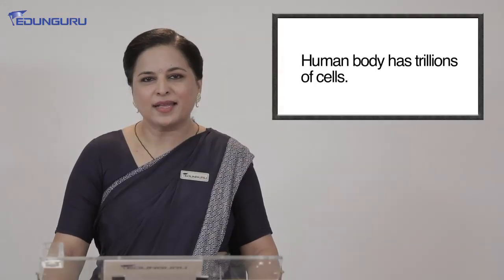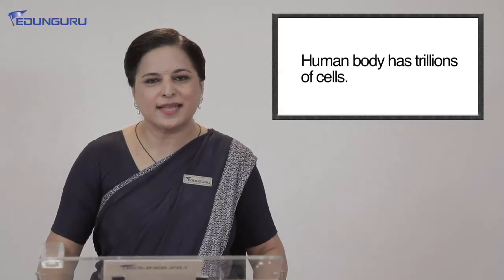Now, the human body has trillions and trillions of cells. And I have to give full marks to both of you. Very, very happy. Why? Because really I can't count them at all, isn't it? Because every day some old cells die and some new cells are formed. So approximately we say that all the bigger animals have billions and trillions of cells.